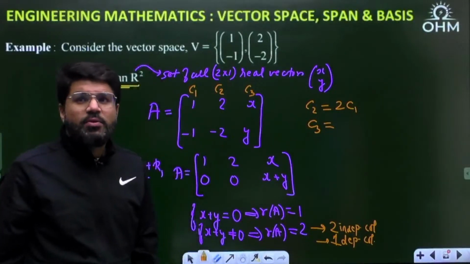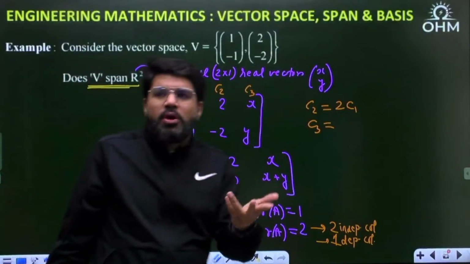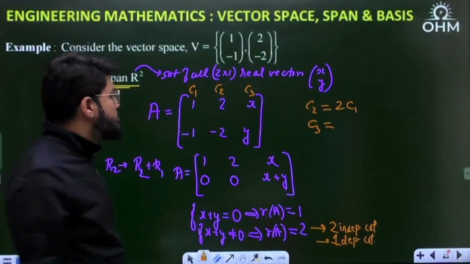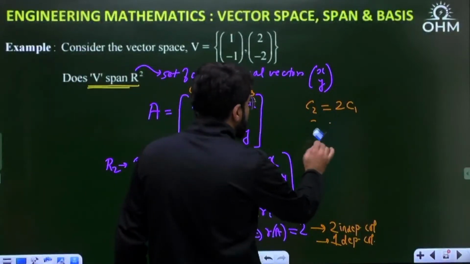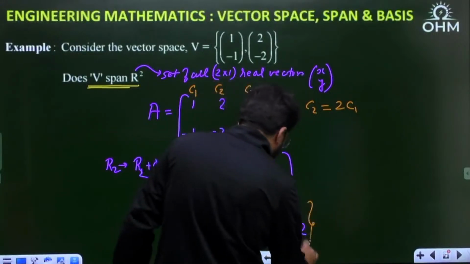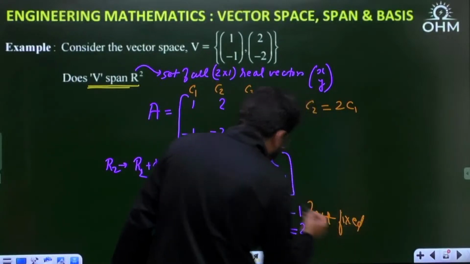If rank is equal to 2, so what is there? It may span, may not span? There is no maybe or may not be condition. What I generally say is, it is not able to span R2. So rank is not fixed here. The point is, rank is not fixed. You should have a fixed value of rank for any value of x and y.